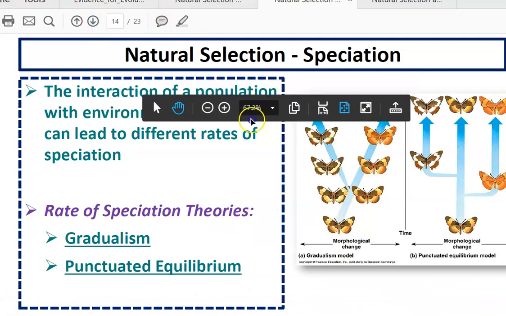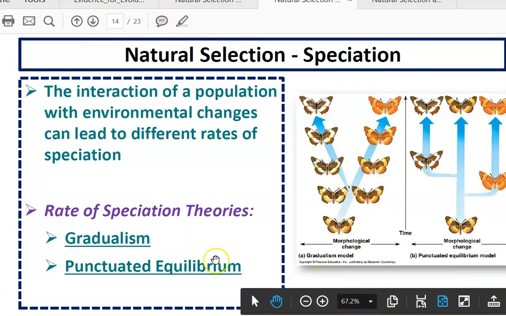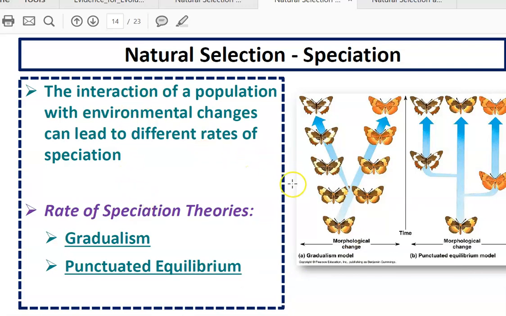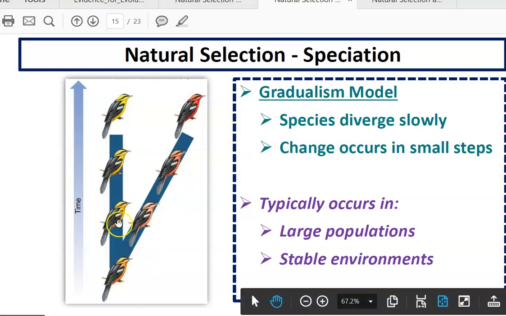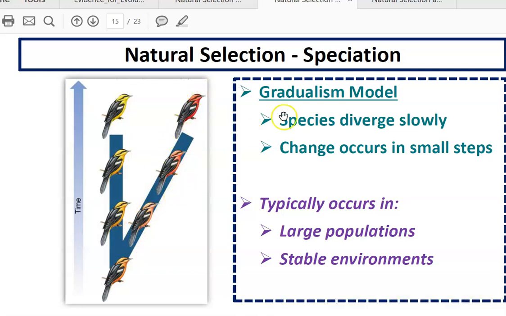All right, and so there are two different theories of how the rate of speciation occurs. Some scientists believe that speciation occurred through the process of gradualism. Other scientists believe that speciation occurred through punctuated equilibrium. In the gradualism model, scientists believe that species have diverged slowly. You can see this bird is changing gradually. The change occurs in small steps. You see this typically in large populations and environments that are stable.